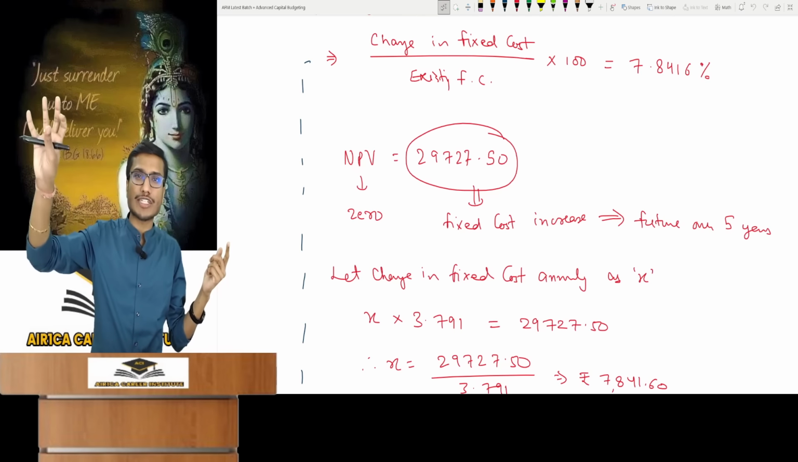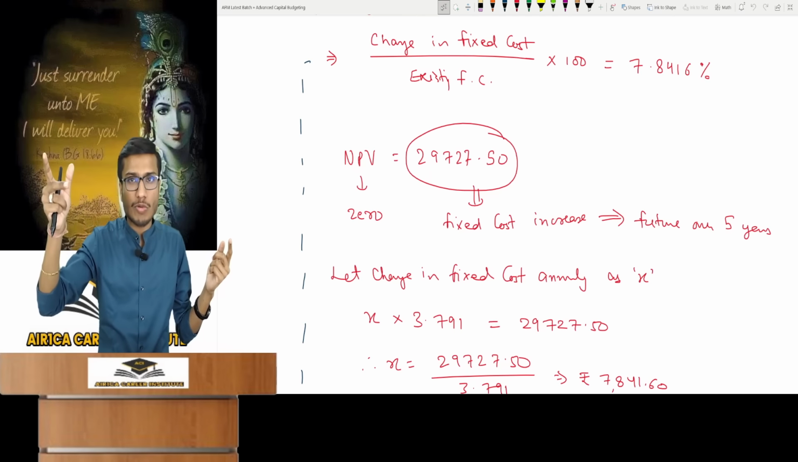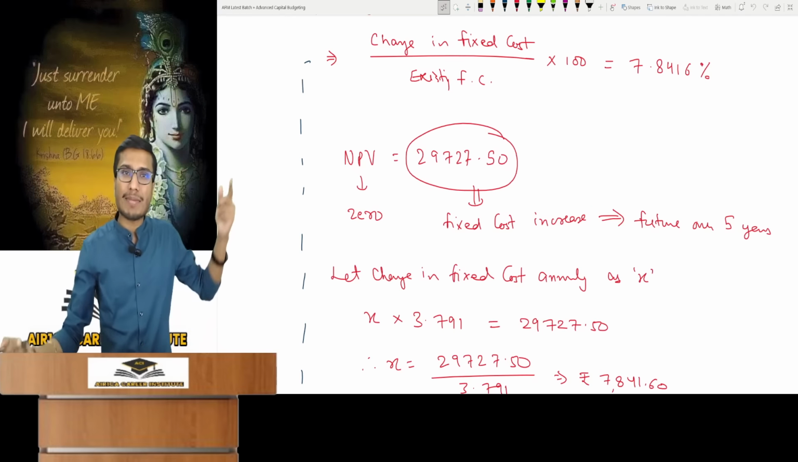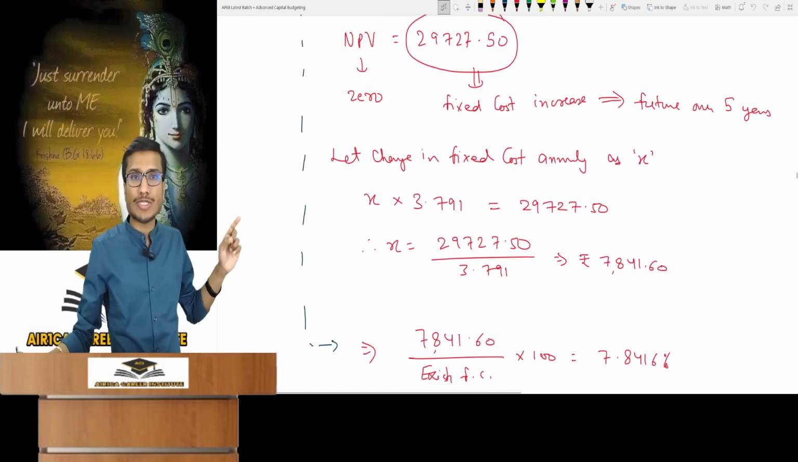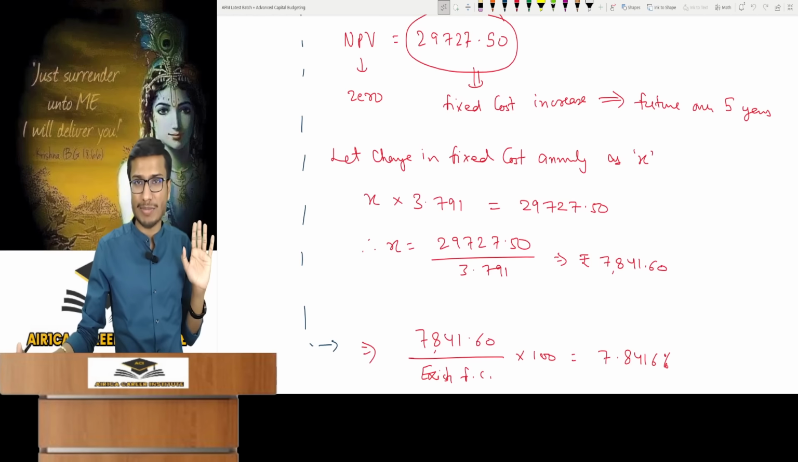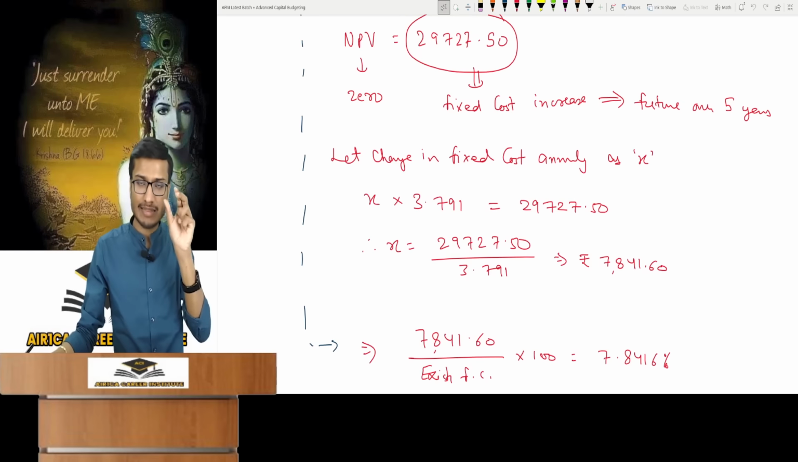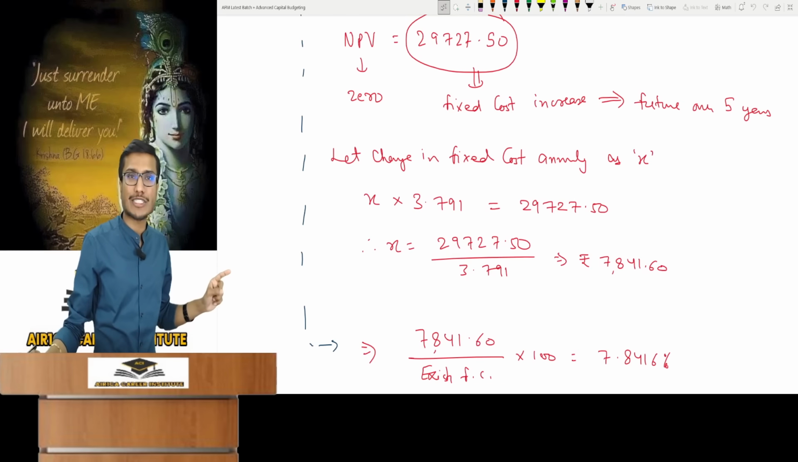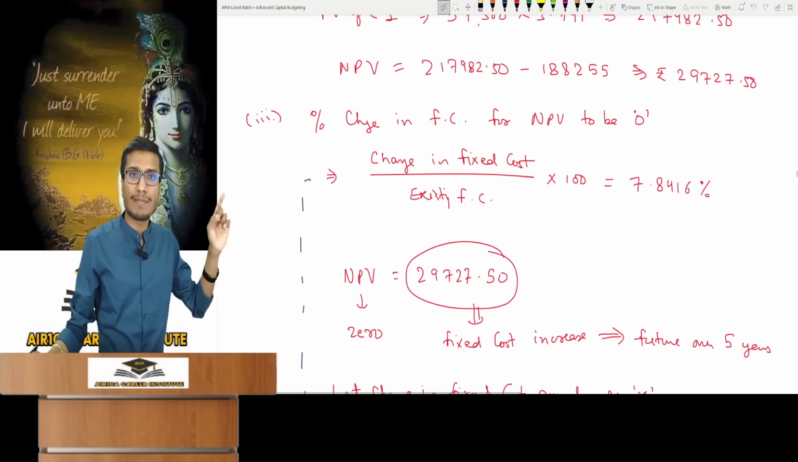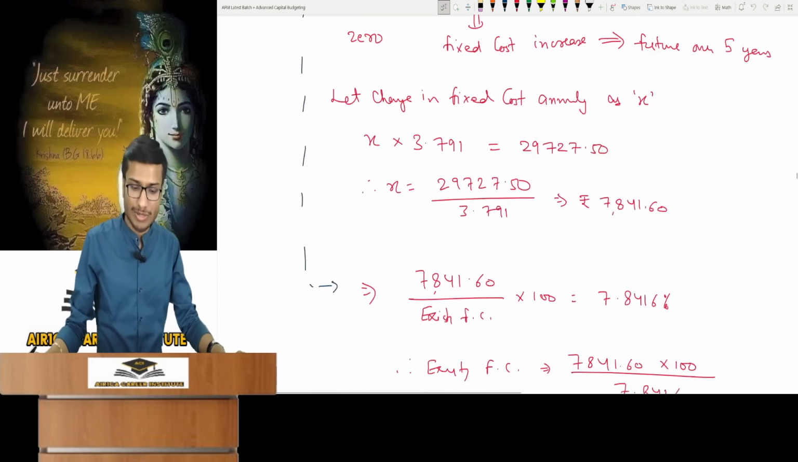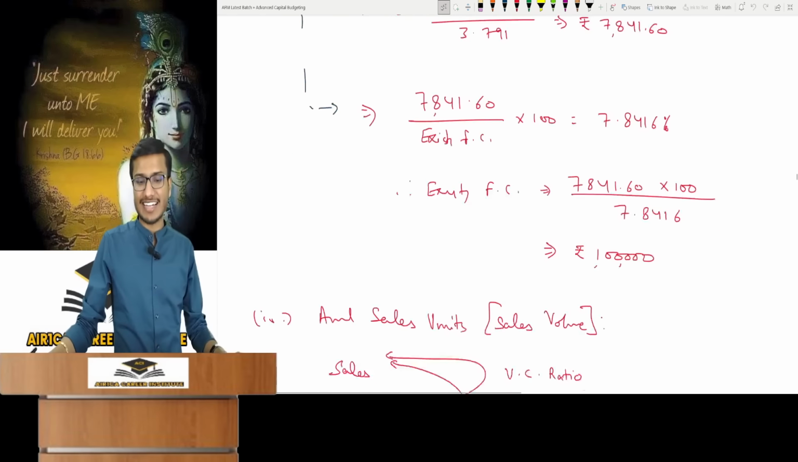NPV is of time 0, so future fixed cost, I will increase it by X amount. And if I do its PV, it should be equal to 29,727.50. That's it. So I have to change the fixed cost by X annually. PV equals 29,727.50 to 0 NPV through fixed cost. The fixed cost change is found. You have the fixed cost change amount and knowing the percentage, you find the existing fixed cost. It's calculated. It came out to 1 lakh.